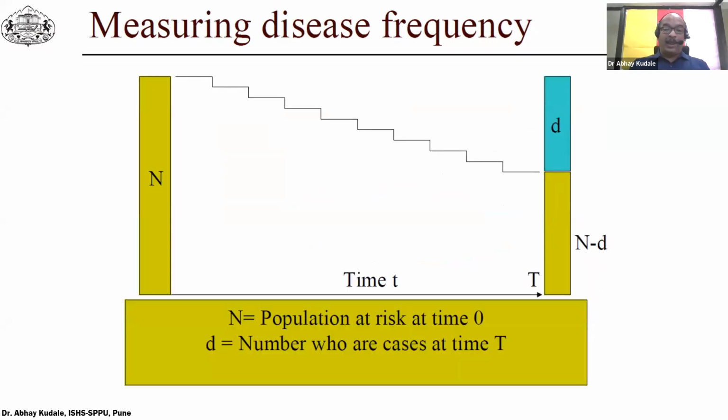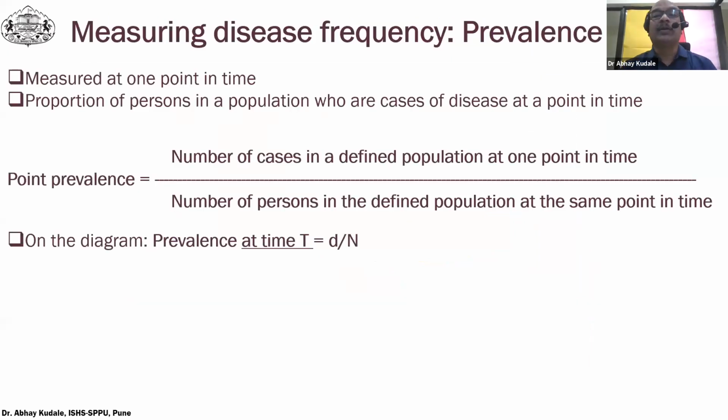So capital N is equal to population at risk at time 0, and small d is the number who are cases at time t. And this is nothing but the prevalence. Remember that prevalence is measured at one point in time, and this is nothing but the proportion of persons in a population who are cases of disease at a point in time.